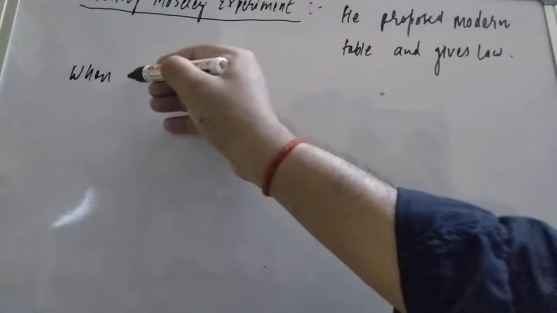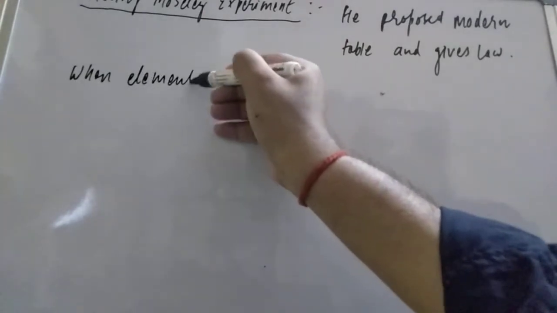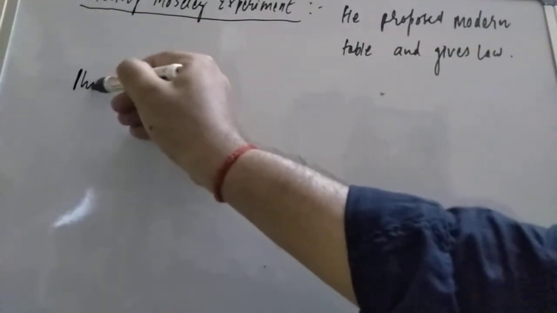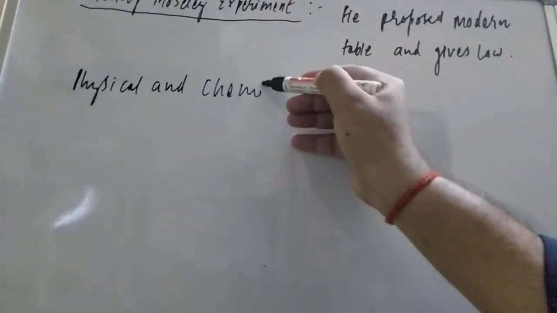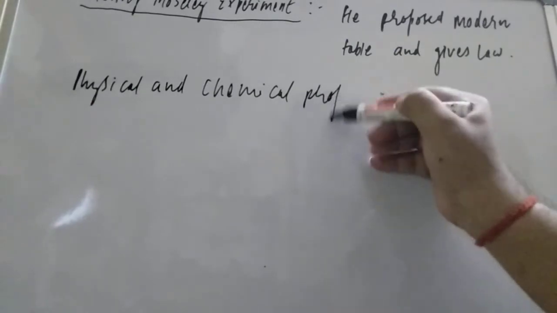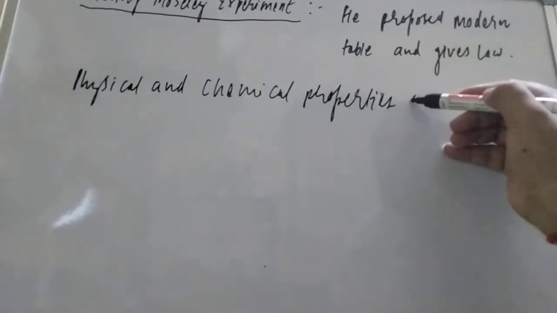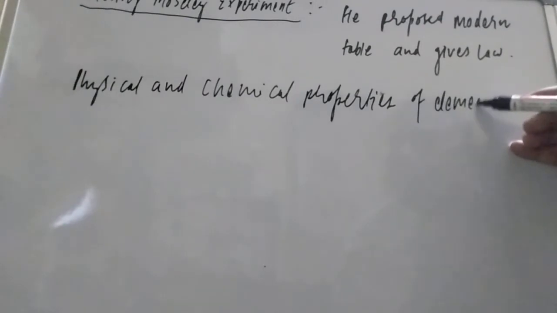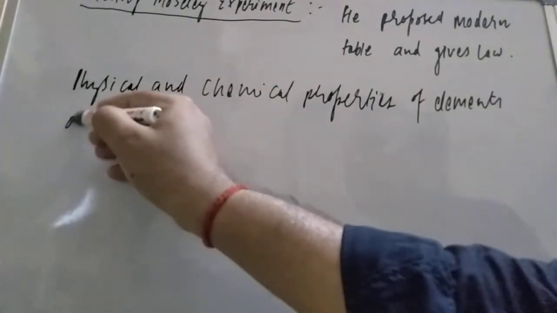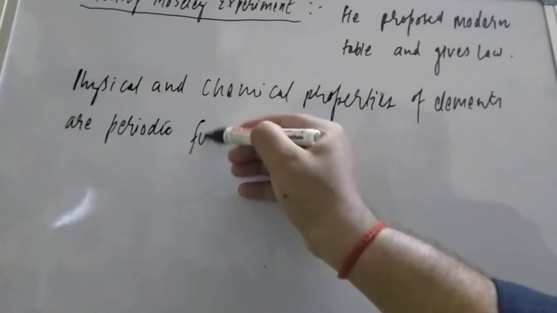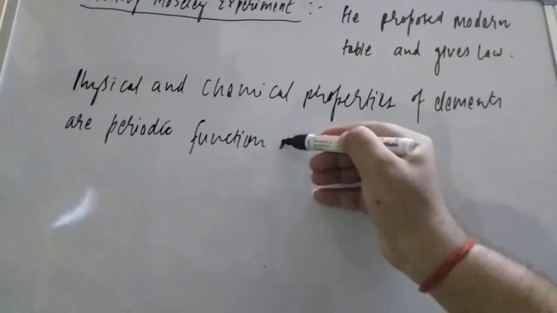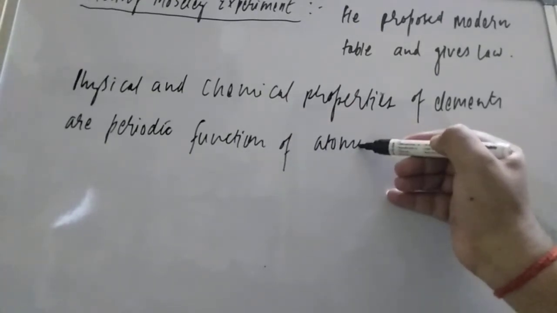What law did he give, student? When elements are, or in different language you can write, the physical and chemical properties of elements are a periodic function of what, student? Periodic function of the atomic number.